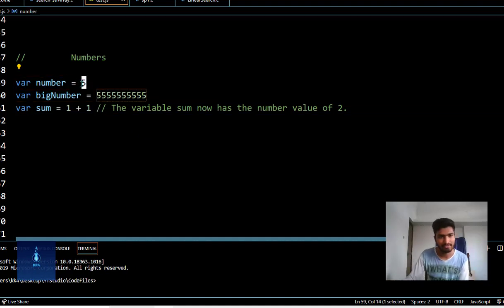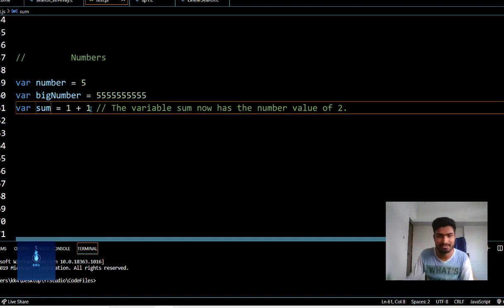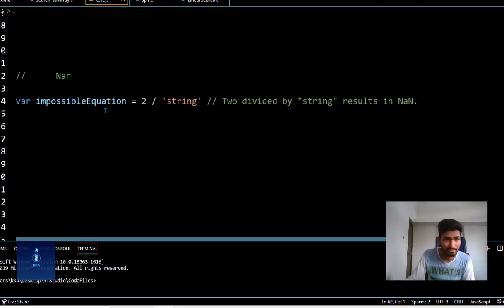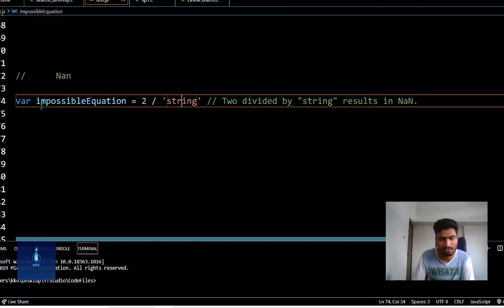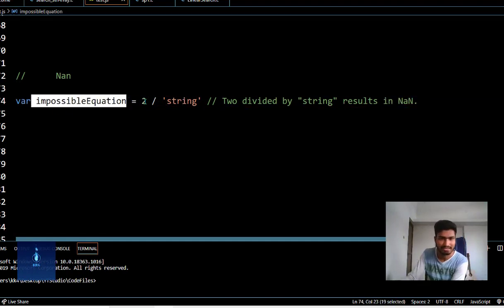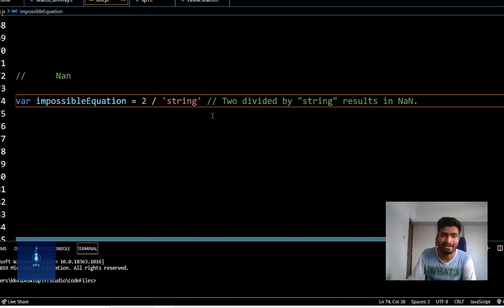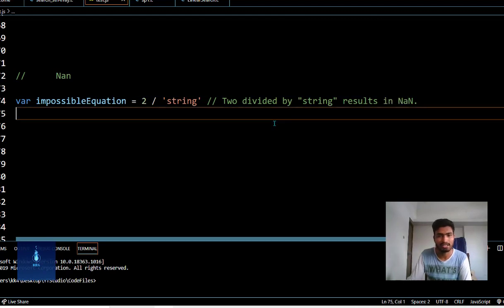We'll take this example: variable number equal to 5, variable bigNumber equal to 5 many times, and variable sum equal to 1 plus 1. The variable sum now has the numeric value of 2, that is, this operation was performed and sum was assigned the value 2. Now the next type is NaN, that is, not a number. It is a reserved word that stands for not a number, and we'll see this example: variable impossibleEquation, the name explains itself, equal to 2 divided by a string, but this is not possible. This impossibleEquation will be assigned the value NaN, that is, not a number.